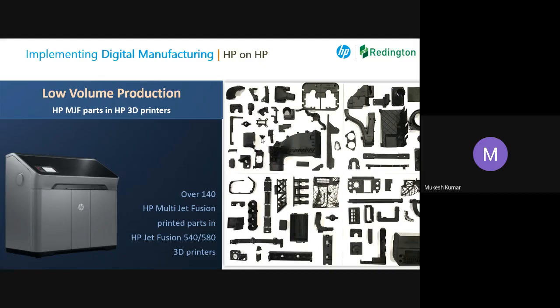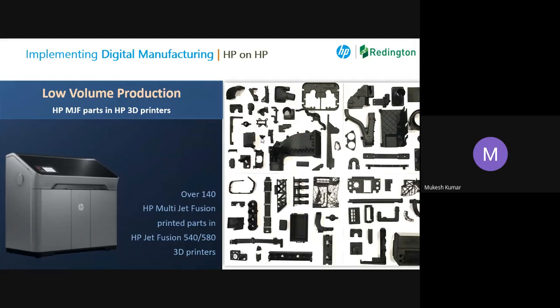Now, again, low volume production. One more example. On the left hand side, this is the 580, 540. 540 and 580 look the same. This machine has a lot of parts which are manufactured on our 3D printer only. The reason is that 3D printers are not made in mass scale. It goes only maybe 100 printers a year. Sorry, globally 100 printers a month, something of that kind. It is not 1,000 printers a month.